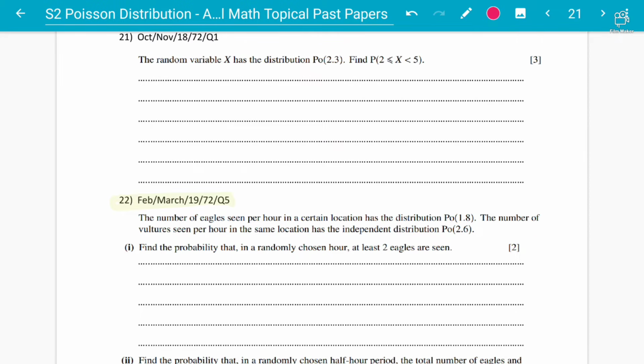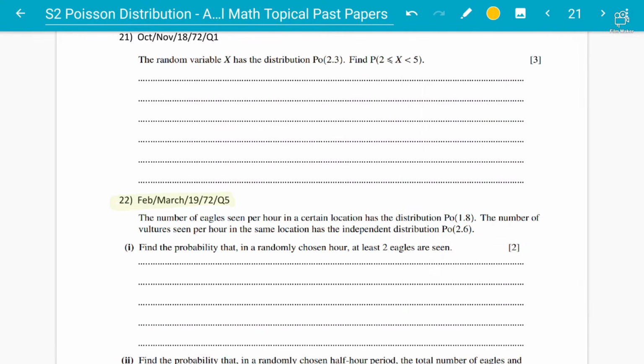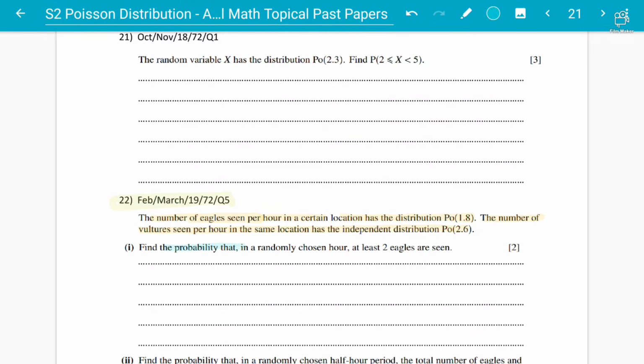So the question says, students, that the number of eagles seen per hour in a certain location has the distribution Poisson 1.8. The number of vultures seen per hour in the same location has an independent distribution. So both of them are independent distributions. Your first part is that you have to find the probability, for 2 marks, that in a randomly chosen hour at least 2 eagles are seen.